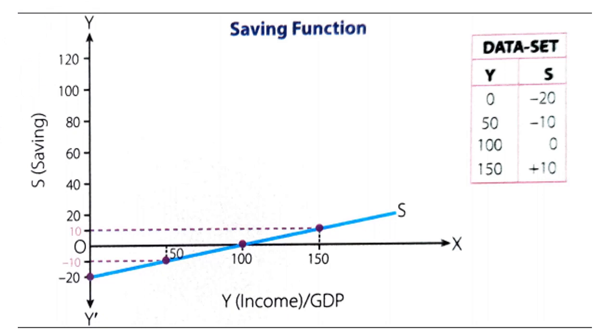Now have a look at saving function through diagram. Notice that saving is given on y-axis and income is given on x-axis. In starting, our saving was minus 20, so here it is starting from minus 20. Then there is a point at income level 100, where saving is 0. And then at 150 income, there is 10 saving. So this point indicates that when income is 150, our saving is 10. So this is the saving function.